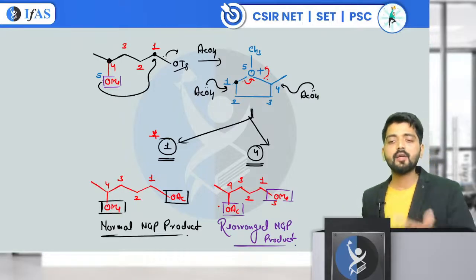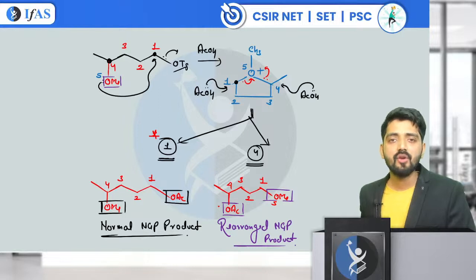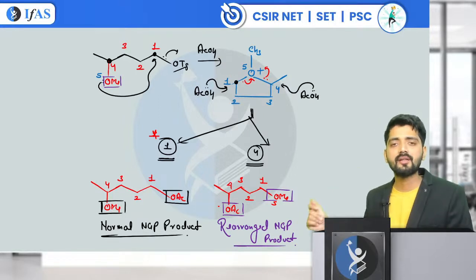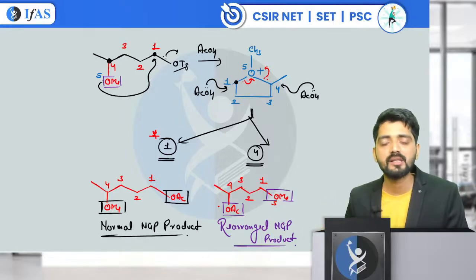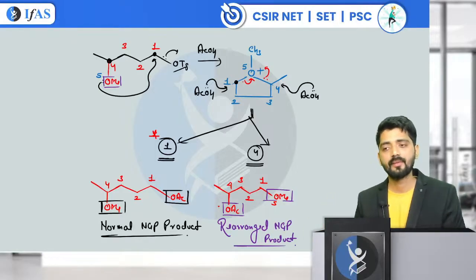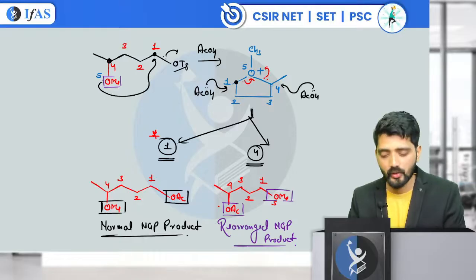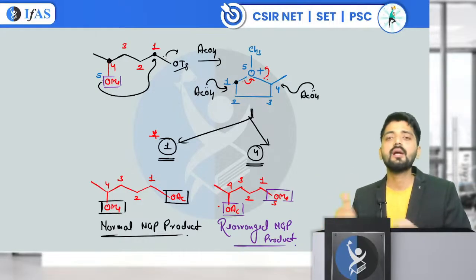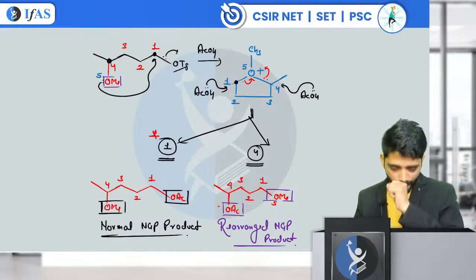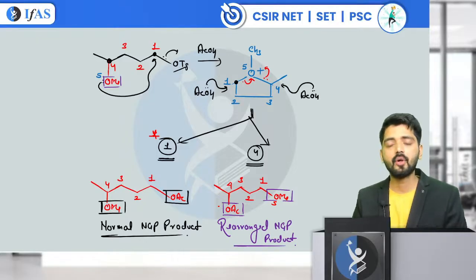Now, my second question will be, tell me whether the normal NGP product is the major product or the rearranged NGP product is the major product. Can you tell me that? How are you going to choose the major and how are you going to choose the minor product? This becomes really important.